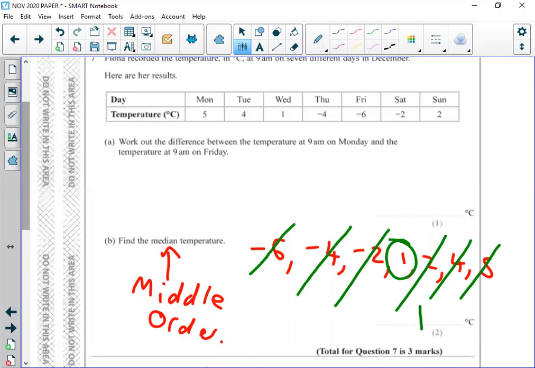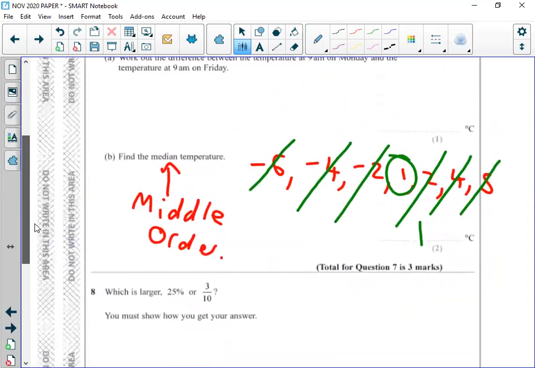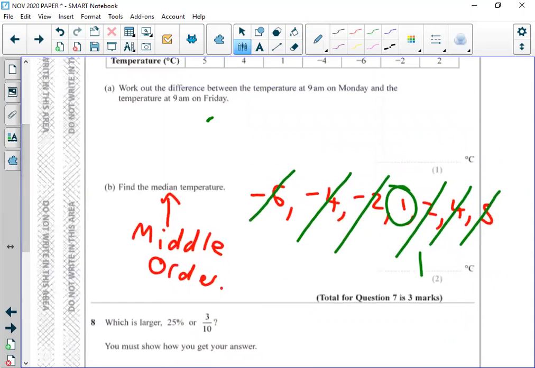There are some people that get confused with this because they think they're looking at the list. They might think that sometimes the median isn't in the list, but on this occasion, the 1 is in the list. What do I do if there are 2 numbers in the middle when it comes to the median? You just add them together and divide by 2, absolutely. So let's just make a really, really simple example of that just to show you. So we've got this really simple data set here, for example.